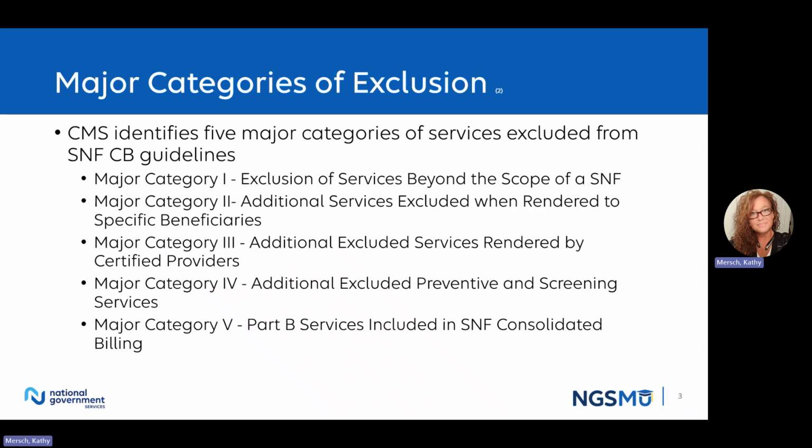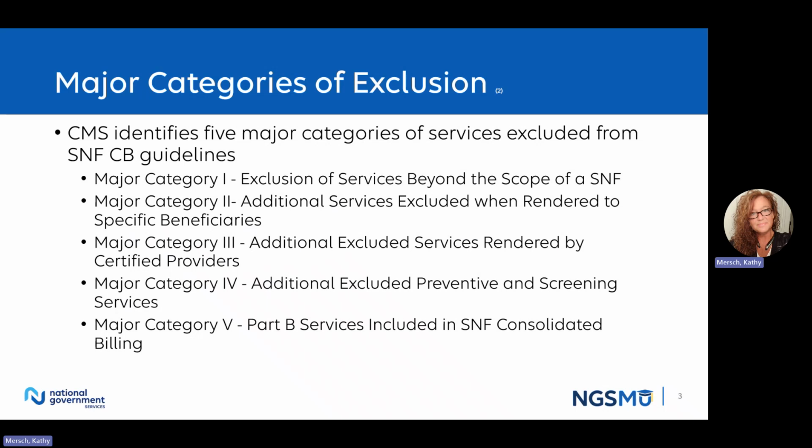As I mentioned, CMS identified 5 major categories of services excluded from consolidated billing guidelines, and I have listed those categories here for you on this slide. Major Category 1 is exclusion of services beyond the scope of a SNF. Category 2 is additional services excluded when rendered to specific beneficiaries. Category 3 is additional excluded services rendered by certified providers. Major Category 4 is additional excluded preventative and screening services. And Major Category 5 is Part B services included in SNF consolidated billing.